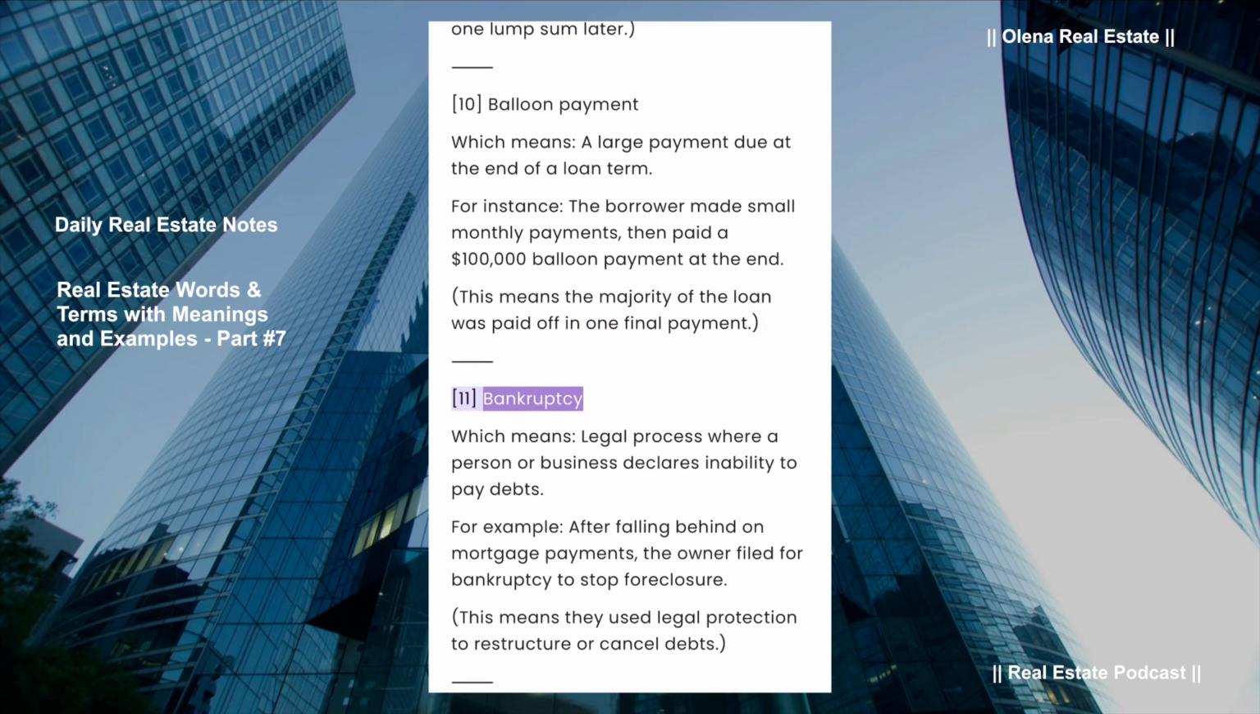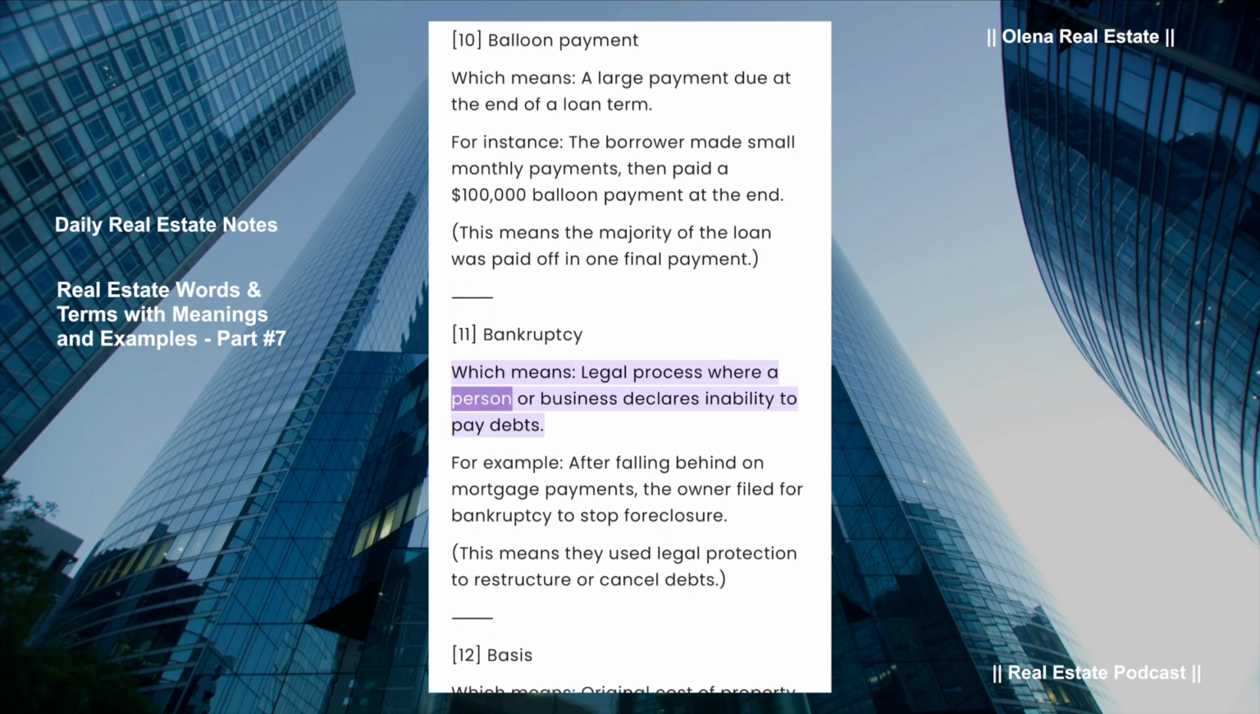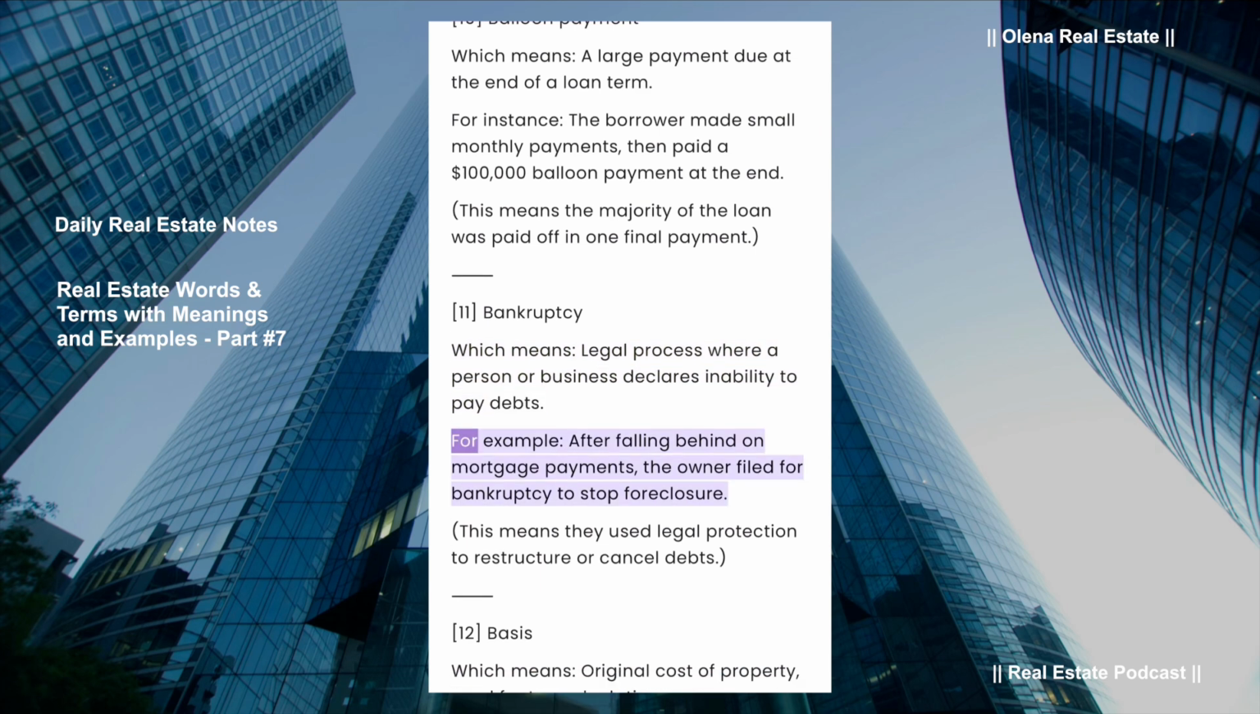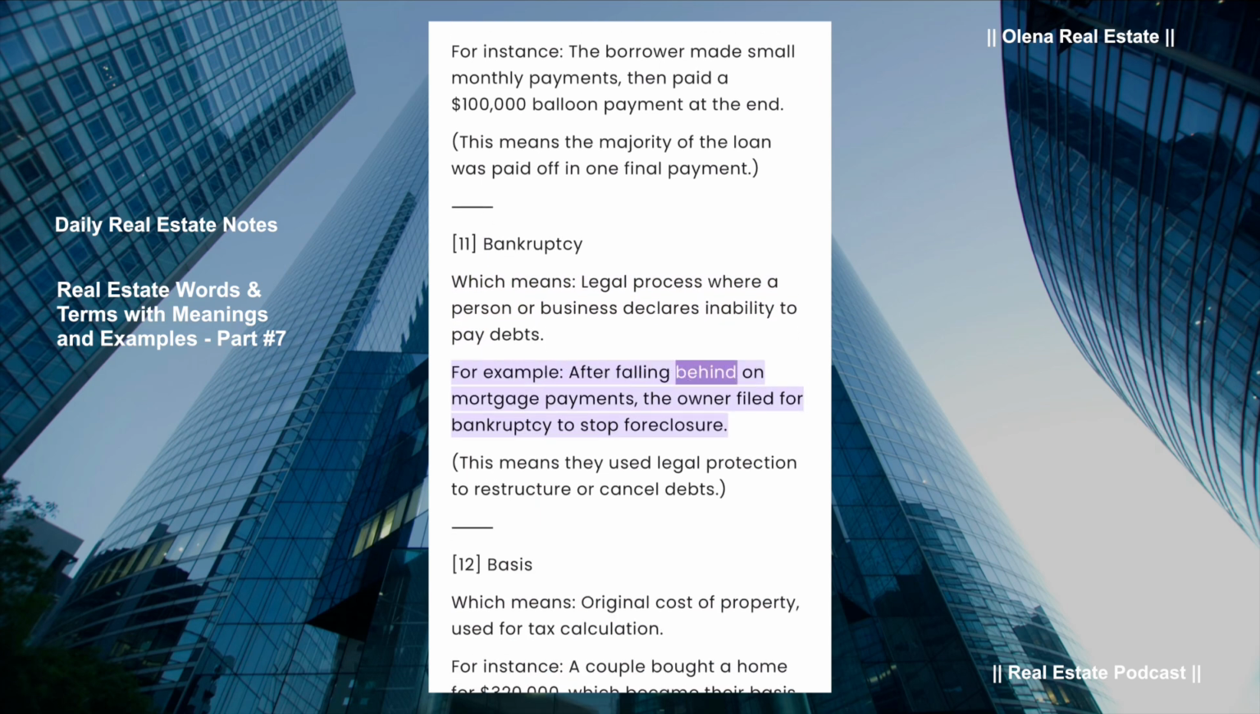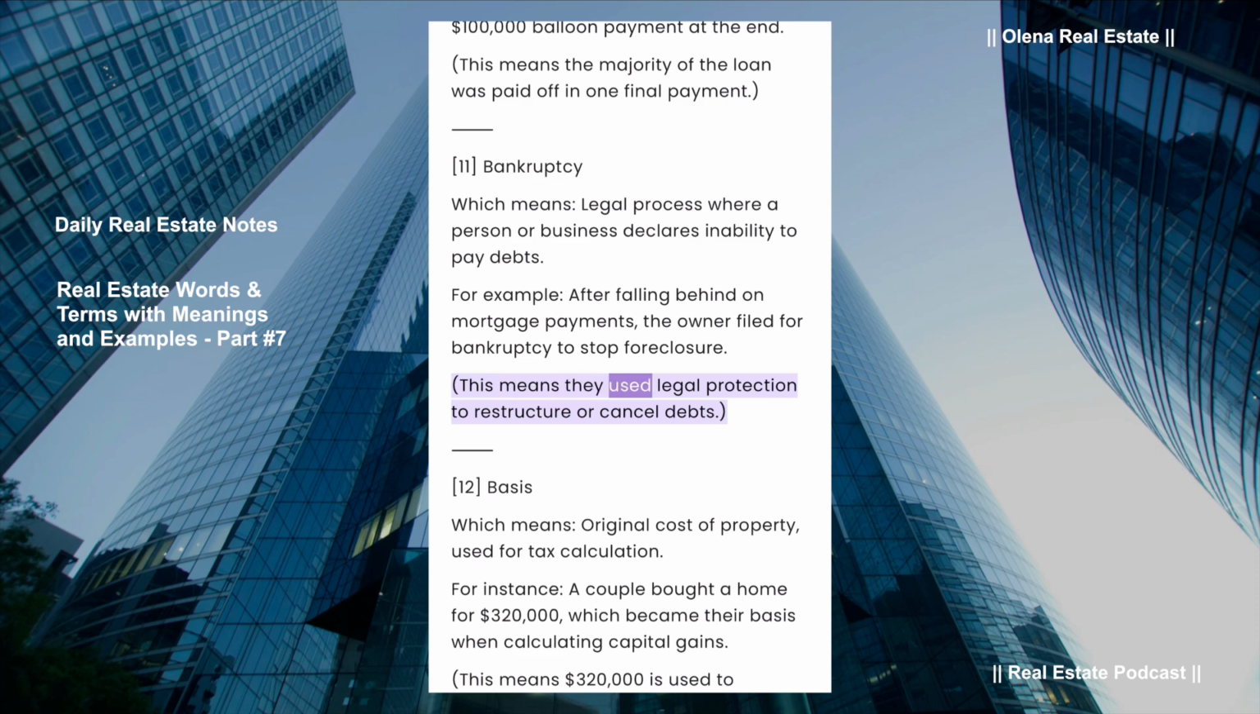Bankruptcy, which means legal process where a person or business declares inability to pay debts. For example, after falling behind on mortgage payments, the owner filed for bankruptcy to stop foreclosure. This means they used legal protection to restructure or cancel debts.